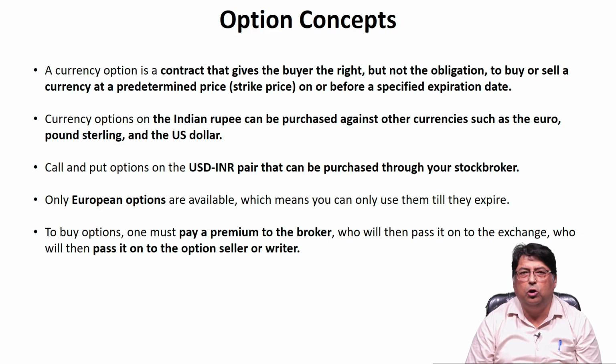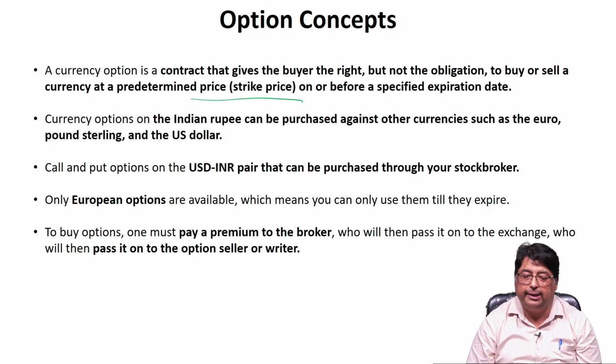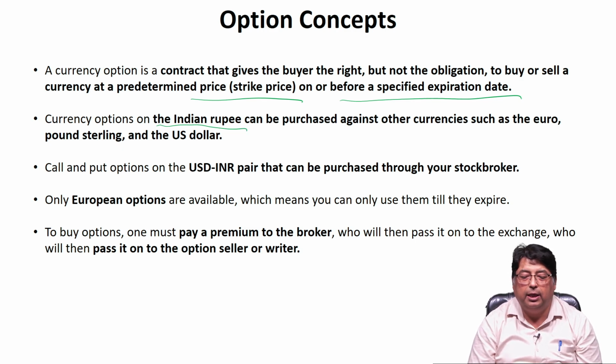Now, what do we mean by exactly an option? A currency option is a contract that gives the buyer the right, but not the obligation, to buy or sell a currency at a predetermined price, which is called the strike price, on or before a specified expiration date. So, currency options, for instance on the Indian rupee, can be purchased against any other currency such as the euro, pound sterling and US dollar.